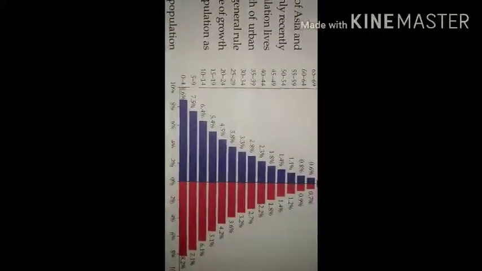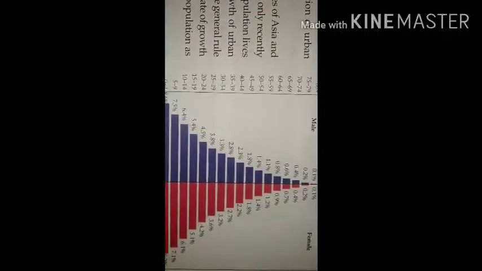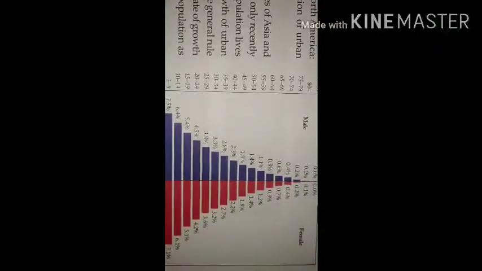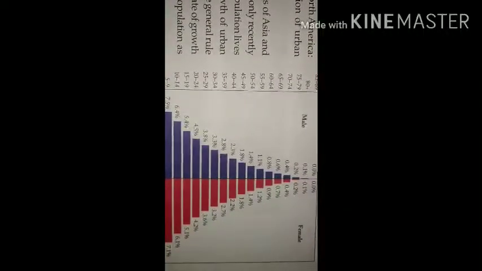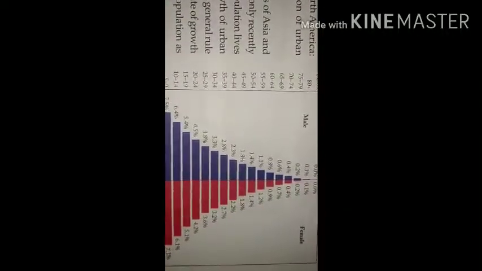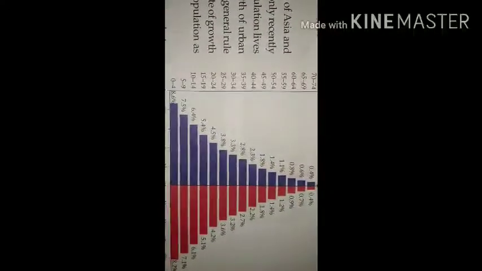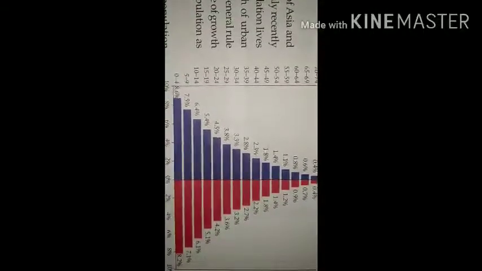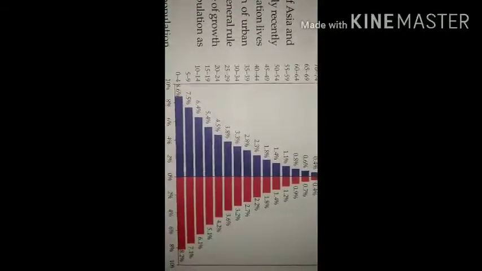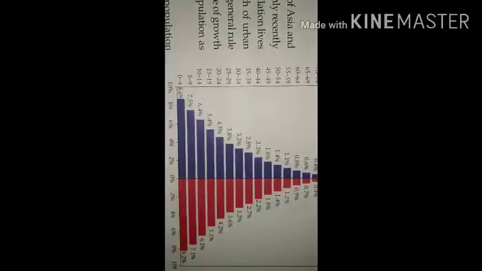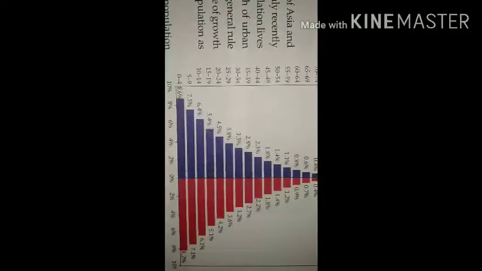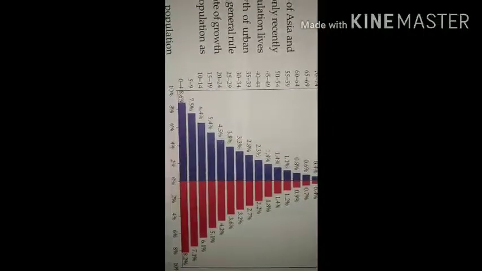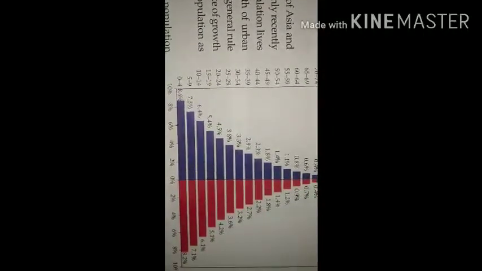That means the people of age around 80 plus are very few, only 0.6% for males and 0.9% for females. Then you can see the base, that is the 0 to 4 group. It is written 8.6%, so 8.6% male and 8.2% female. You can see more males are there. For the age group of 5 to 9, it is 7.5% male and 7.1% female. So that is how a population pyramid is drawn.